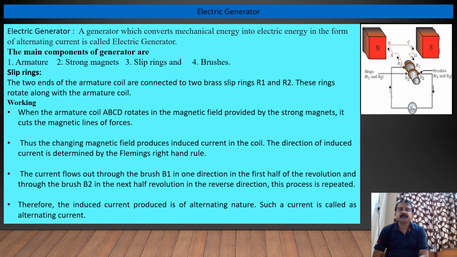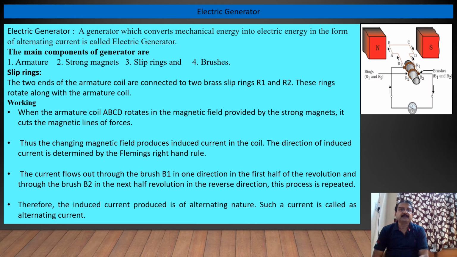Now we'll see the electric generator. What is an electric generator? A generator which converts mechanical energy into electric energy in the form of alternating current is called an electric generator. This theory is just opposite to the theory of a motor. The main components of a generator are the armature, strong magnets, slip rings, brushes, etc.